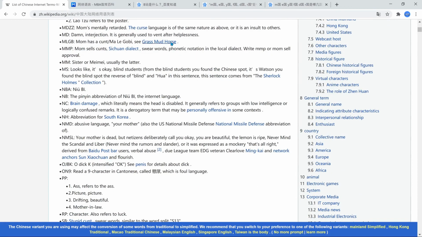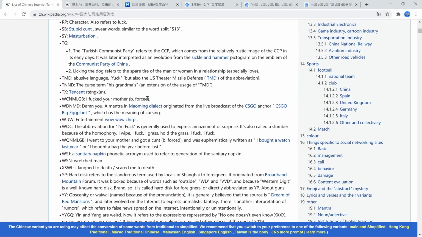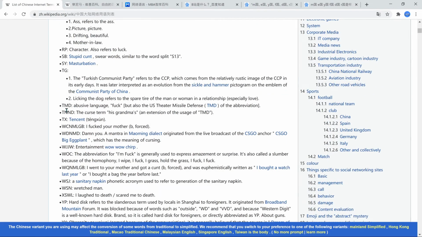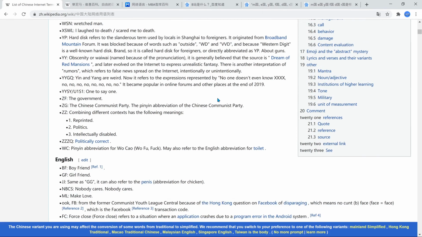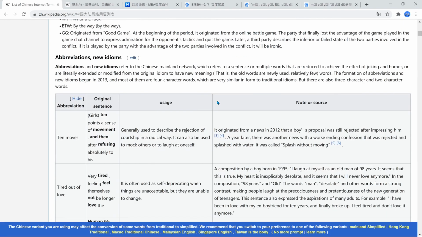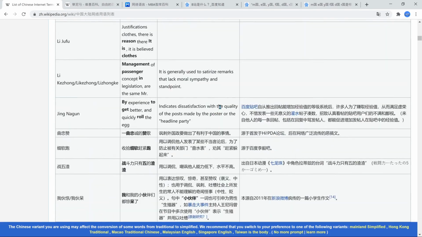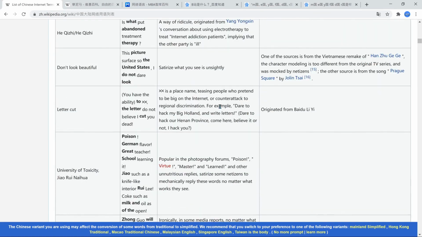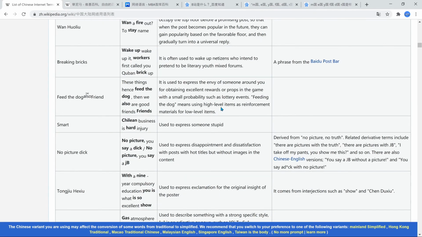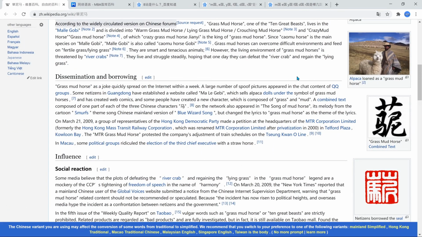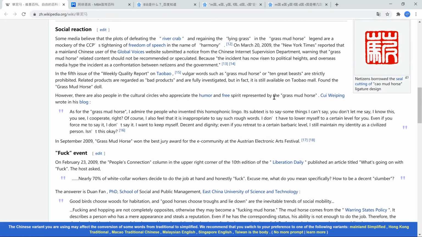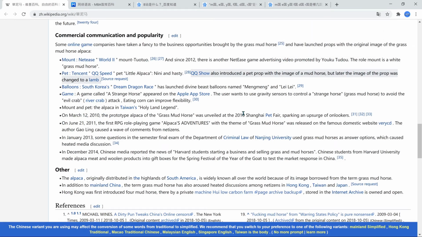Okay, I'm gonna see if I can stay out of this, but there's NB, you'll be right. That's funny. TX is Tencent. Cool. Oh, this is funny. So TMD, besides the F word, it also means the U.S. Theater Missile Defense, which I found hilarious that they put that on the Wikipedia. So obviously there's some references there and whatnot, and that's cool. So yeah, that's the Wikipedia. Much more explicit. Whoa, that's hilarious.